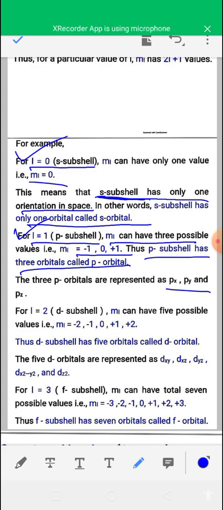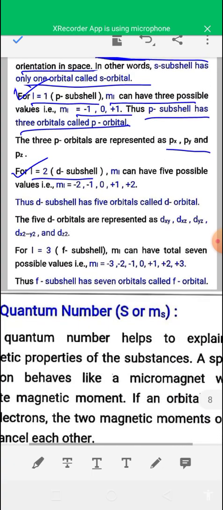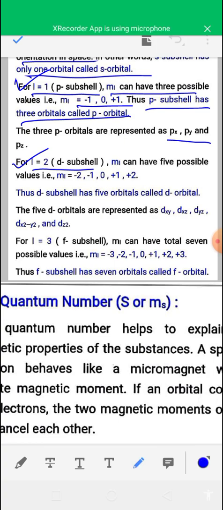When the value of l is 2, that is the d subcell, there are a total of 5 possible values of ml, which are minus 2, minus 1, 0, plus 1, plus 2. Thus the d subcell has 5 d orbitals. The 5 d orbitals are dxy, dyz, dxz, dx square minus y square, and dz square.